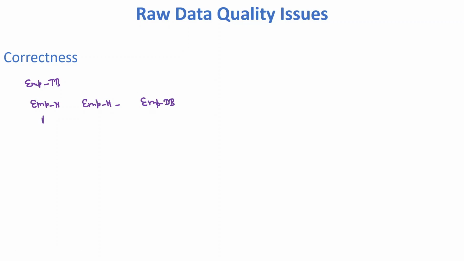Let's say employee A has a height of 6 feet and his date of birth is first 20. Employee B has a height of 6.2 feet and his date of birth is